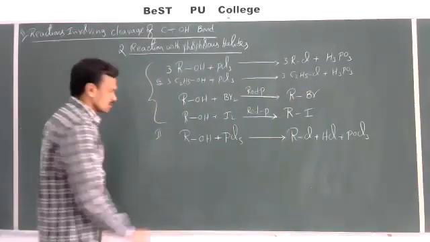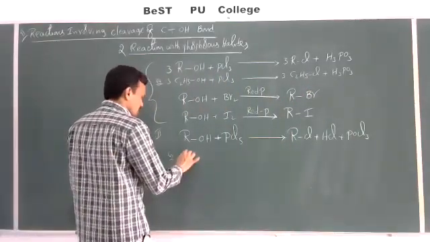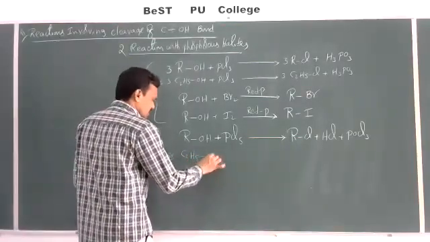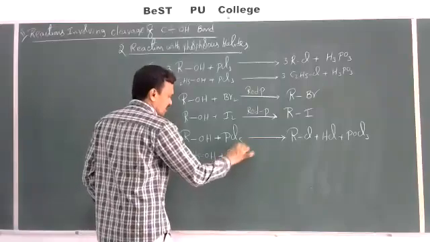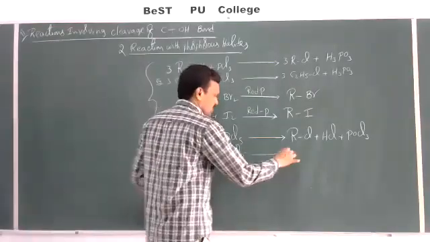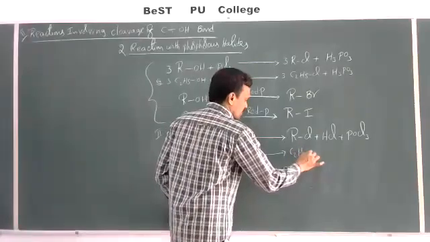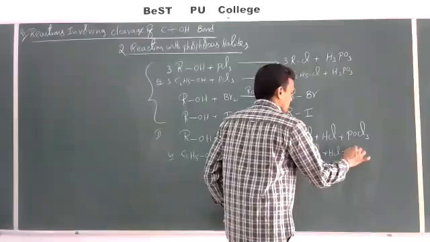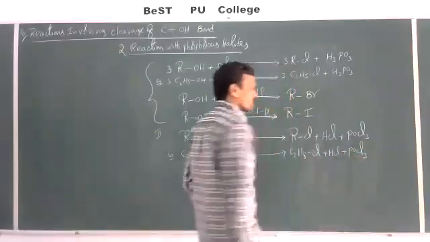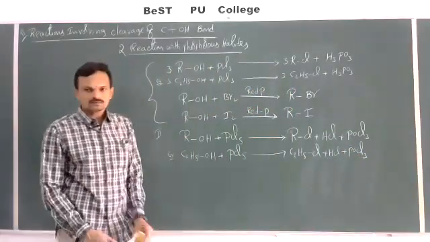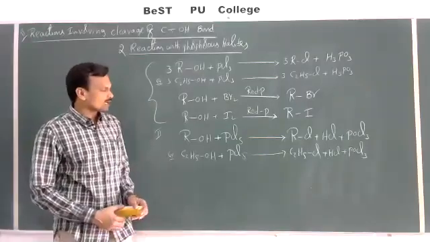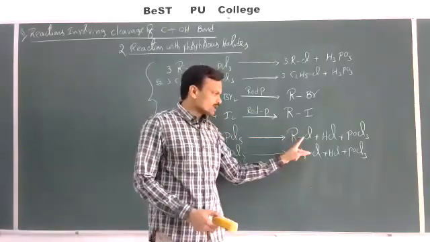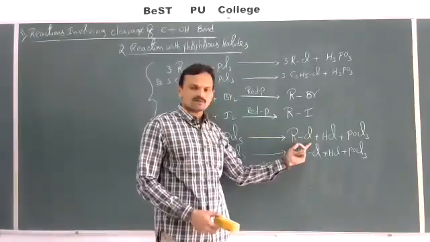This is the equation. And for example, replace R with ethyl in the equation. Ethyl alcohol, when reacted with PCl5, gives ethyl chloride, C2H5Cl, plus HCl plus POCl3. This is the reaction. So when alcohols are allowed to react with phosphorus pentachloride, haloalkanes are formed, that is, chloroalkanes are formed.